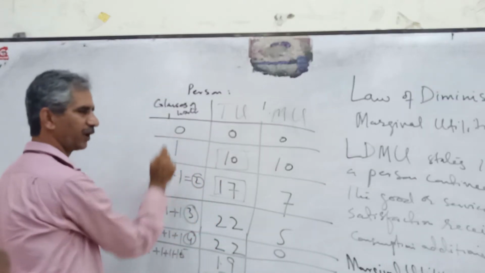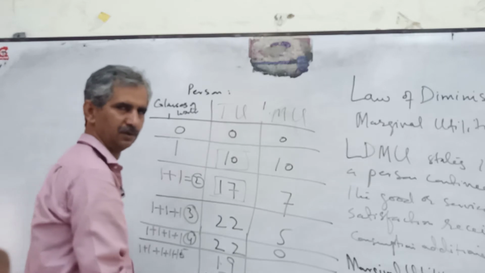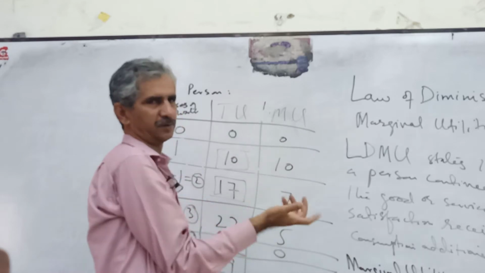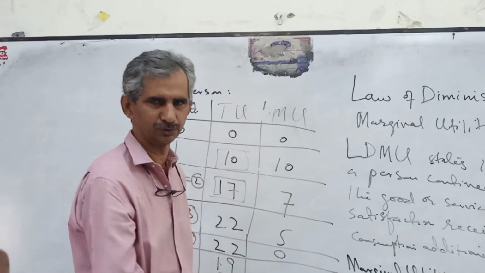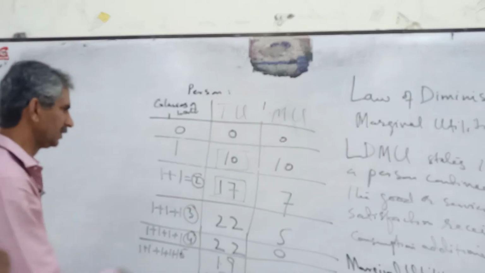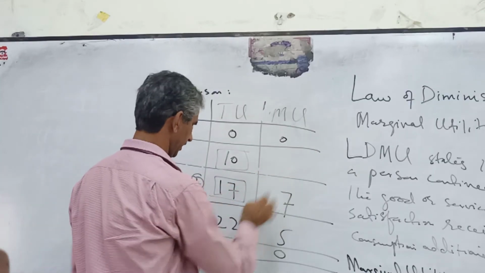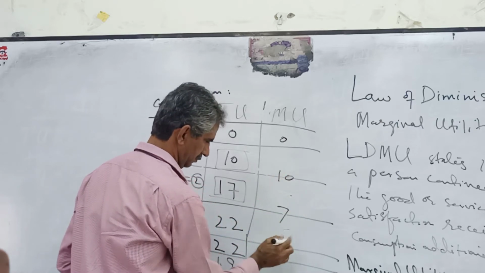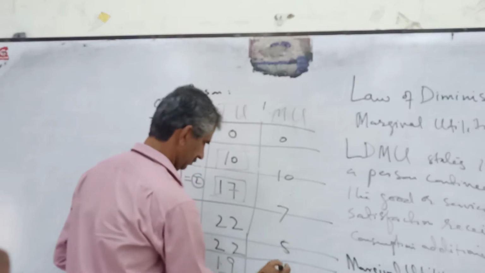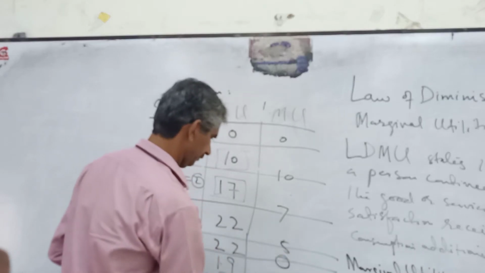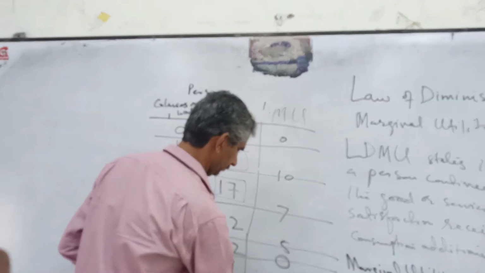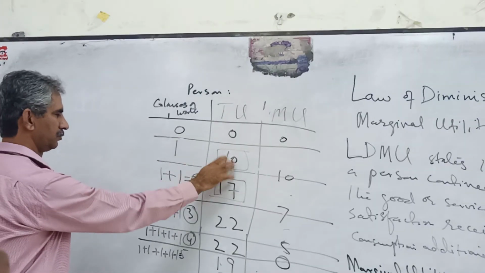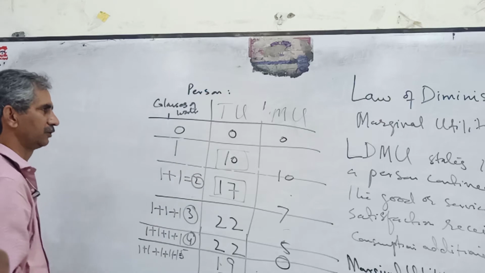Means when we start from 0, then this one is the second one. It shows how much satisfaction we have received from the consumption of one more unit. From 0 to 1 means one additional unit. So this 10 is the additional. Usually we write it just like this. So when the first glass gives 10 total, how do we calculate the marginal utility?